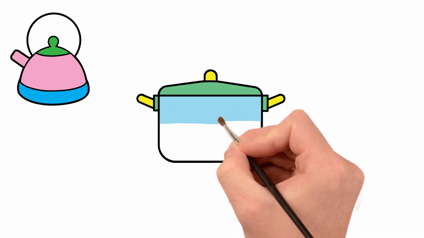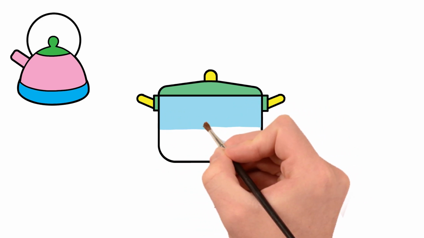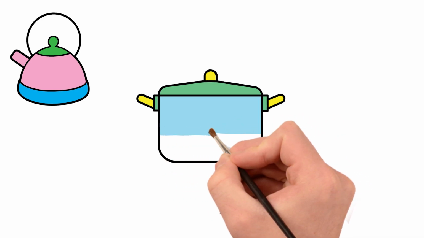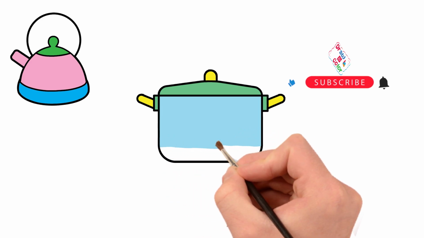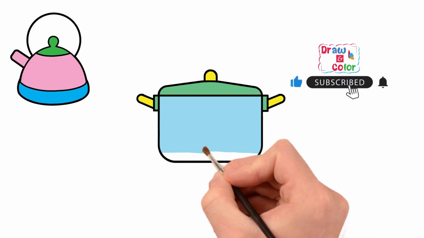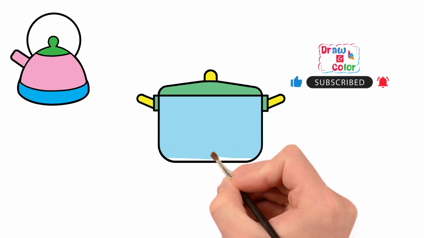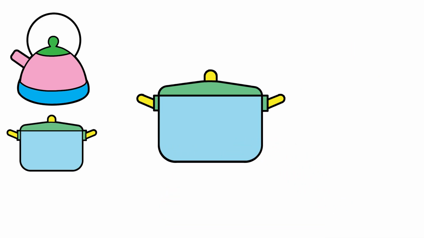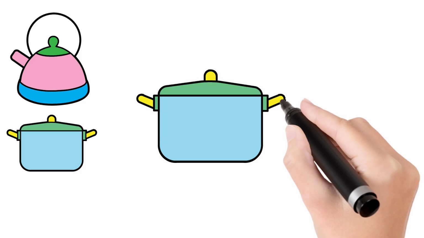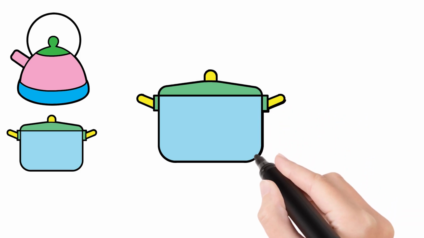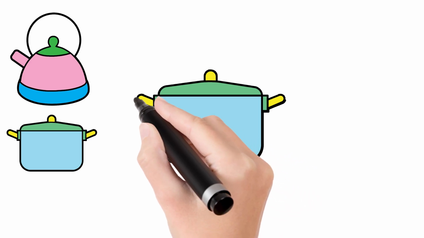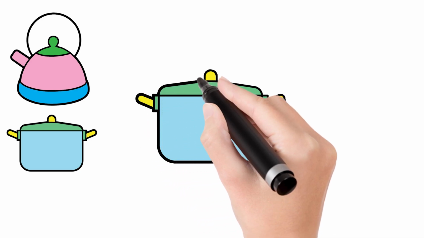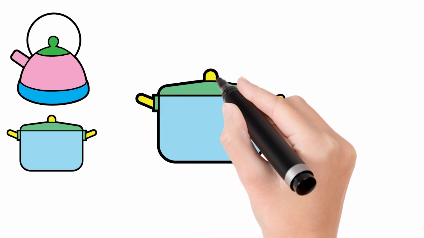The farmer in the dell, the farmer in the dell. Hi-ho the dairy-o, the farmer in the dell. The farmer takes the wife, the farmer takes the wife. Hi-ho the dairy-o, the farmer takes the wife. The wife takes the child, the wife takes the child. Hi-ho the dairy-o, the wife takes the child. The child takes the nurse, the child takes the nurse. Hi-ho the dairy-o, the child takes the nurse.